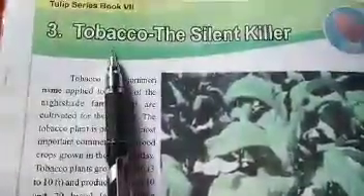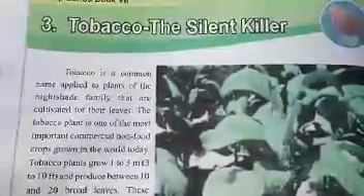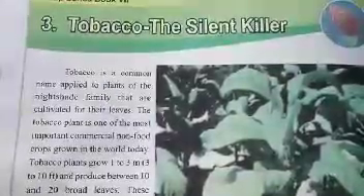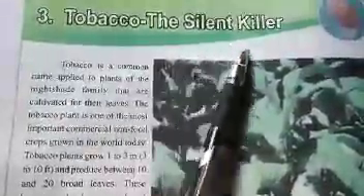Let's begin. Remember that when we are concerned about the language subject, the first step is to read. Hope that you will repeat after me. Tobacco, the silent killer.